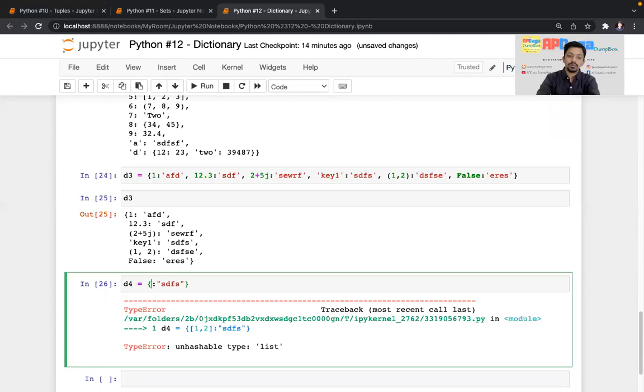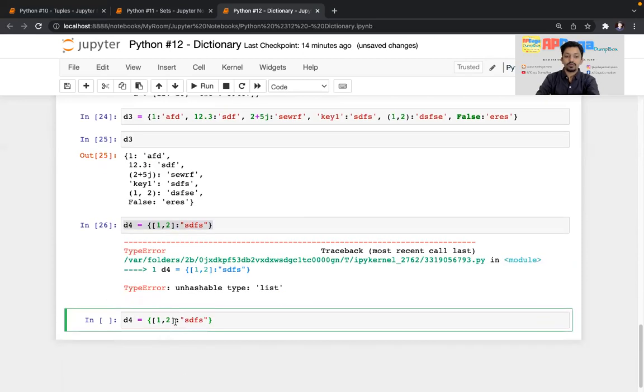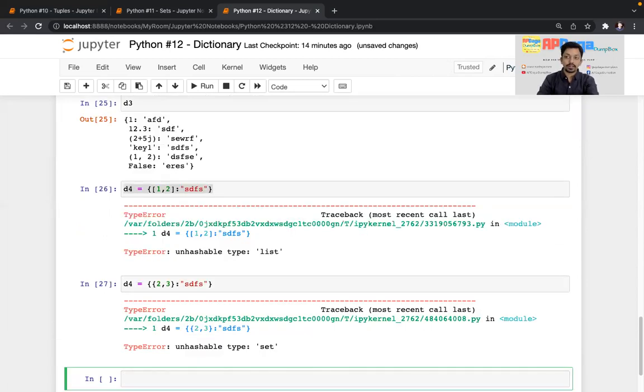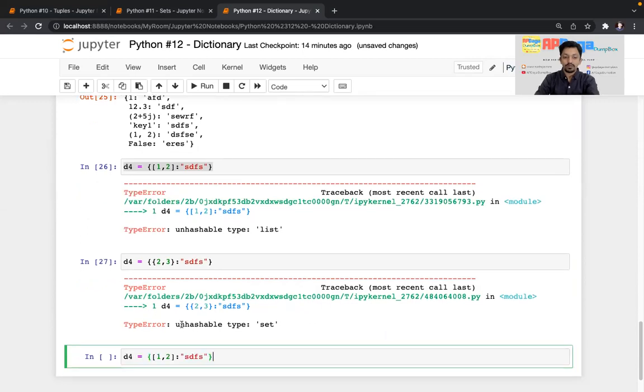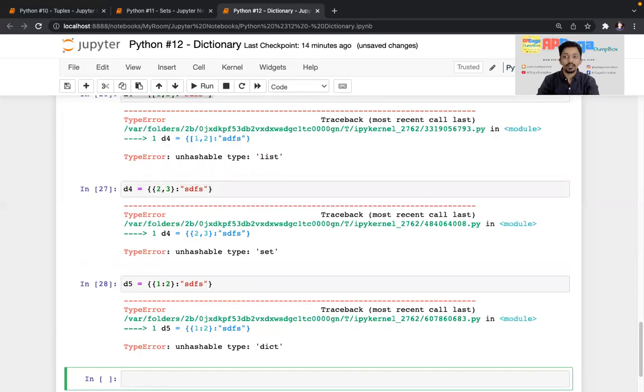Now I'll keep it as it is, and I'll just copy this. Instead of this, I'll try to keep a set as a key. So again, same error. A set cannot be a key. Now I'll again copy this, and I'll try to put a dictionary, a key value pair, as a key. So a dictionary cannot be a key. A dictionary, a set, and a list can be values in a dictionary, but they cannot be keys.